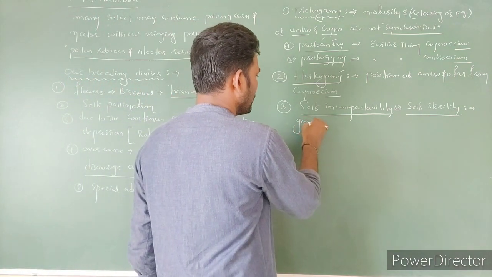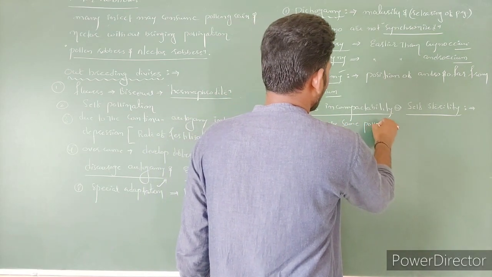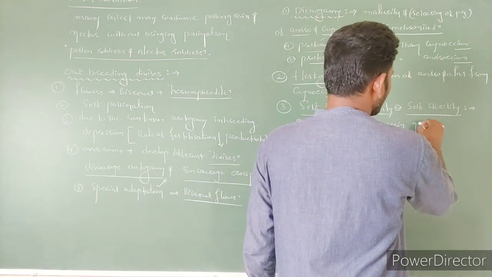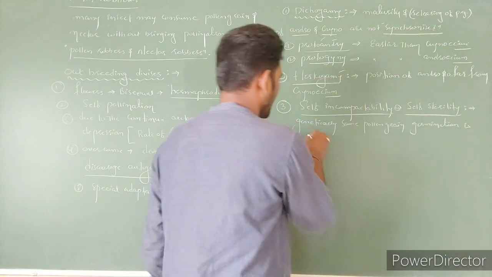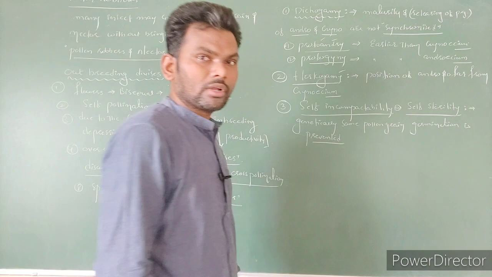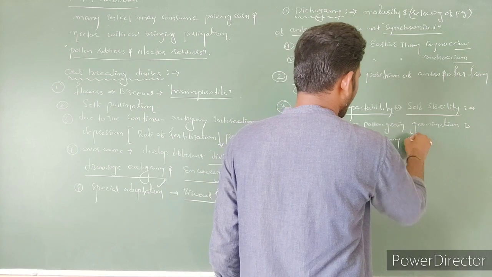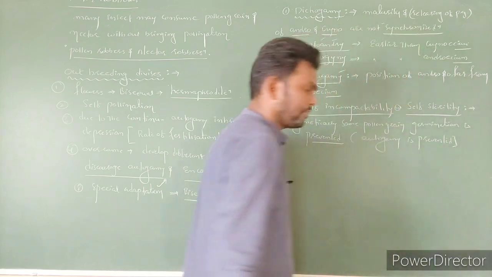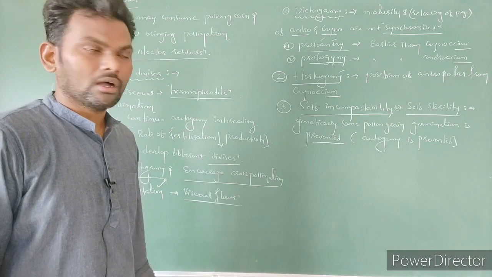Genetically same pollen grains, germination is prevented, right? So nothing but autogamy is prevented. So this is also one type of discouraging the autogamy, encouraging the allogamy.